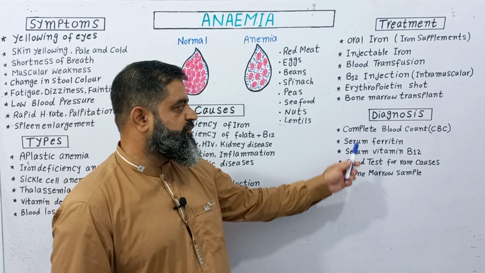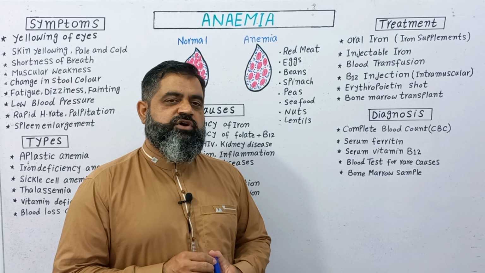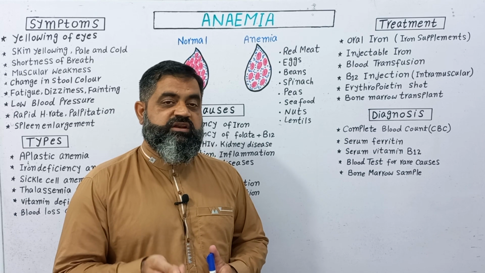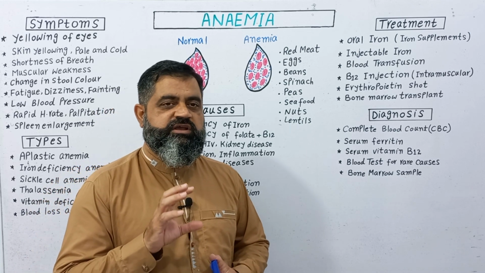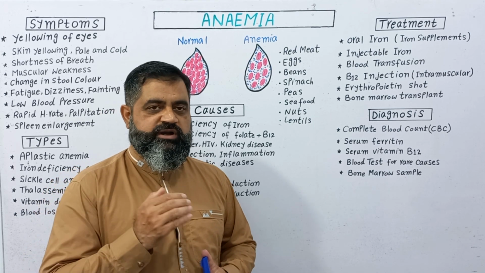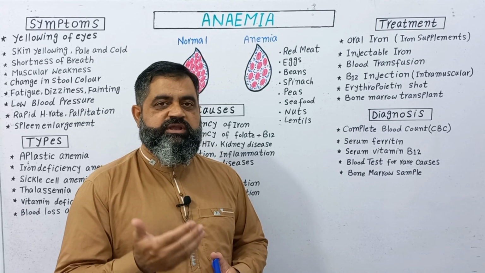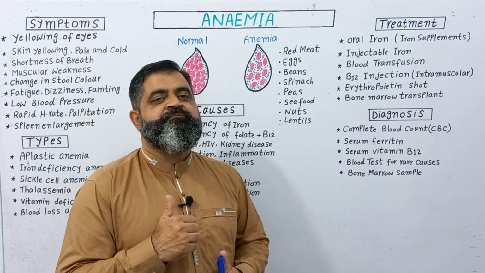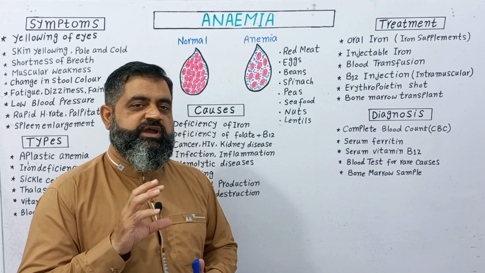First of all, the most important test is the complete blood count test. During this test, blood is taken from a vein and tested for hemoglobin, red blood cells, white blood cells, platelets and some other proteins present in the blood, to determine whether their quantity is appropriate or not. If the value of hemoglobin or red blood cells is less than normal, depending upon your age, children, female and male, who have different values of hemoglobin, iron and RBC in the blood, then it is a sign of anemia.